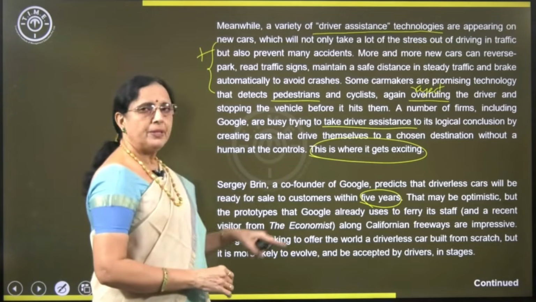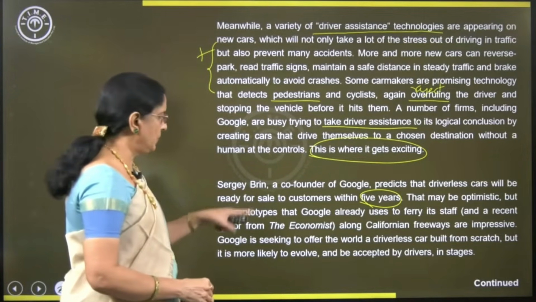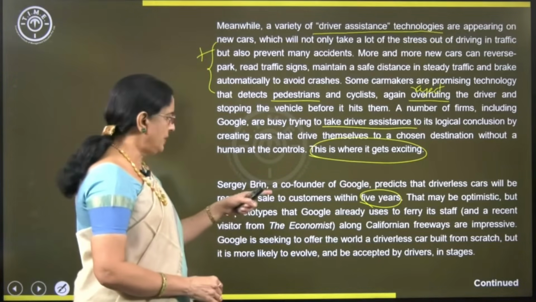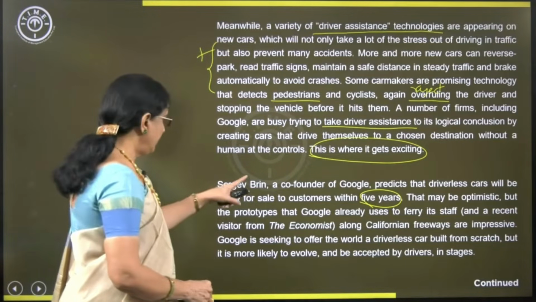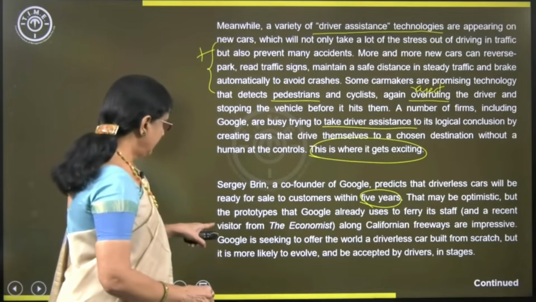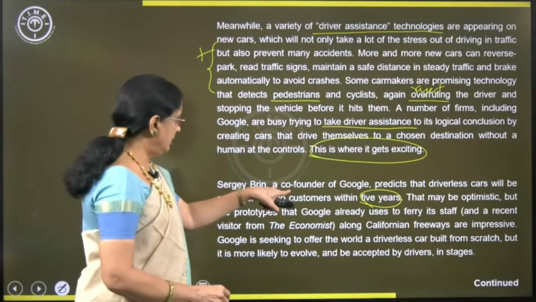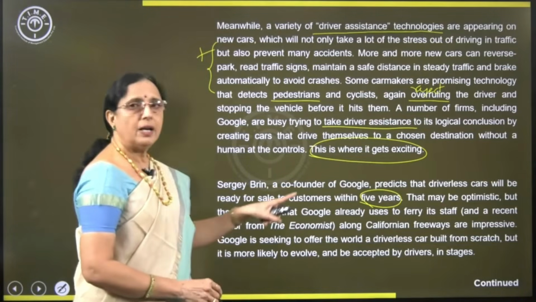So, ferry its staff, and a recent visitor from The Economist. So, Google has already used this. Along California freeways, the test drive is impressive. Is that clear? The prototypes used by Google are impressive.